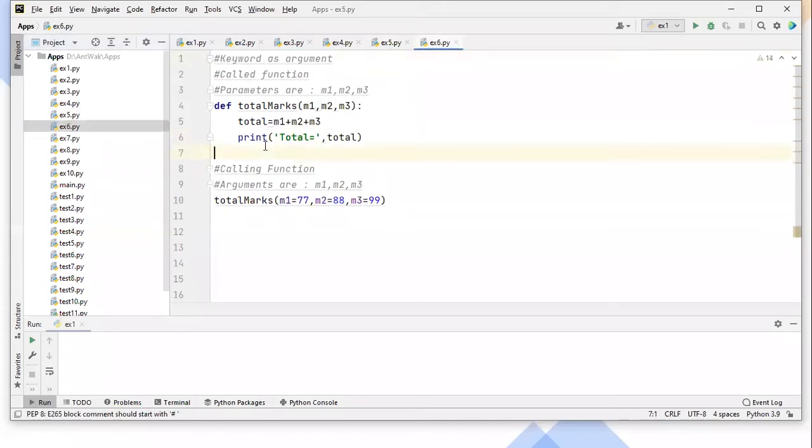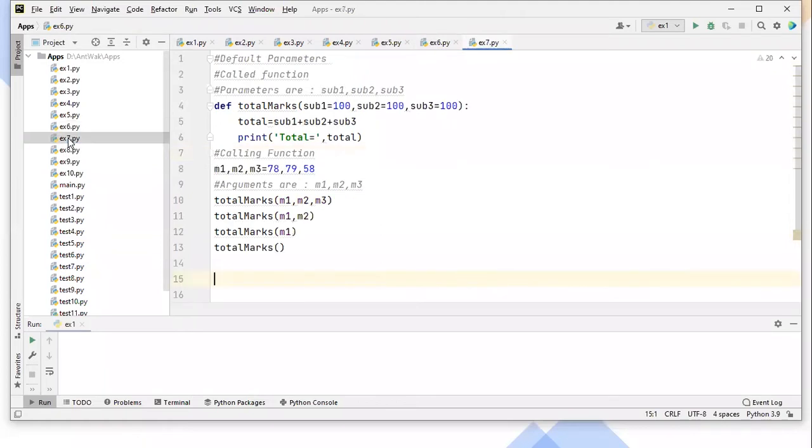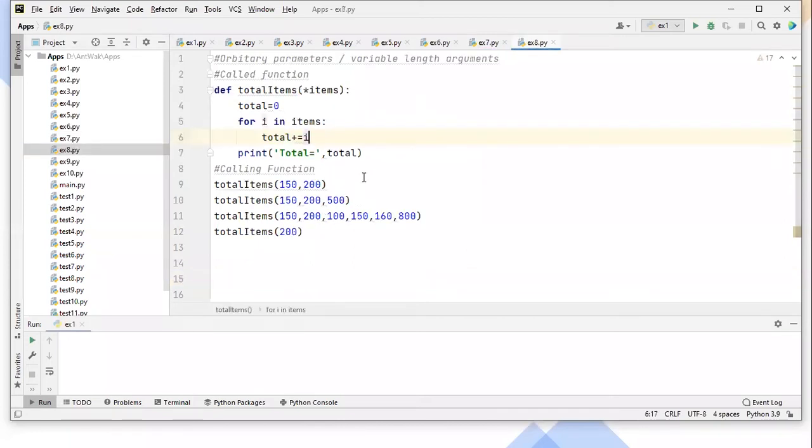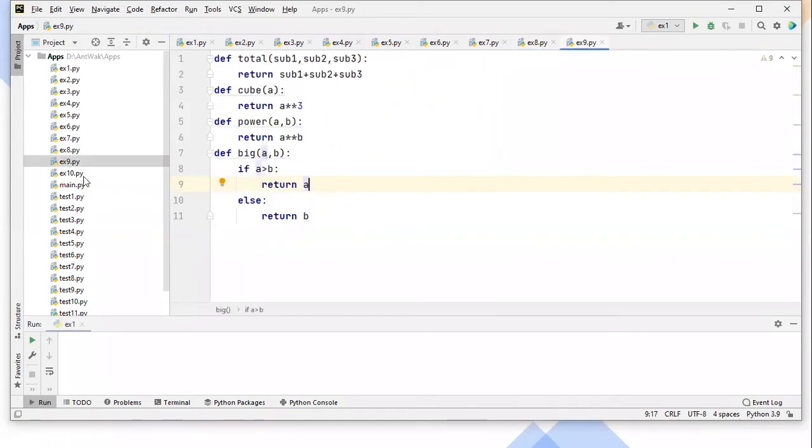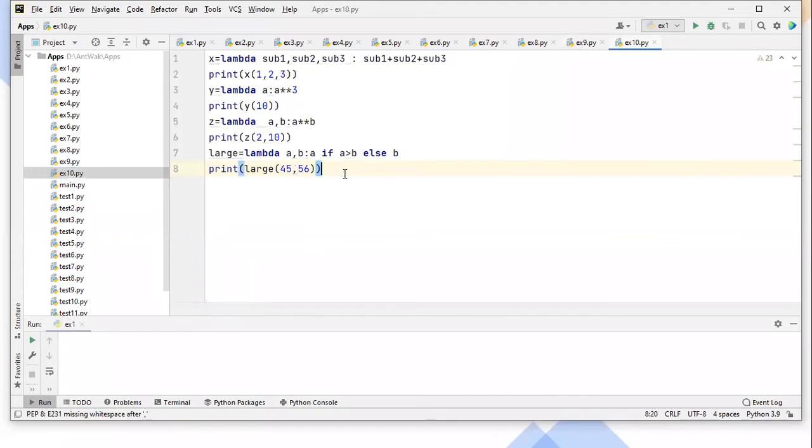Remember default parameters, variable length arguments, keyword arguments. And one more thing we discussed, arbitrary parameters. So by preparing a single function, we can pass a number of arguments. And then I gave you lambda functions also, like anonymous functions. That was the last session that we discussed.